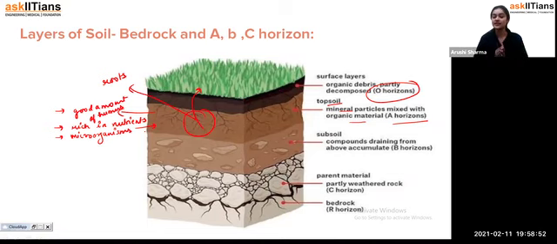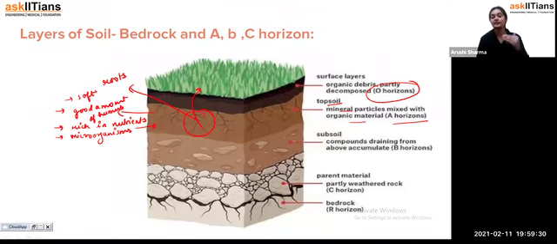That is the topsoil, because in that layer the mineral particles mix with the organic material, which generates a good amount of humus, and it is also rich in nutrients. It is also a layer where microorganisms are present, and when all such things are present in one layer, that layer provides fertility to the soil. And when it provides fertility to the soil, students, it directly helps us in growing good quality crops. So that is all about the topsoil. Now if we talk about its texture, it is soft in nature.